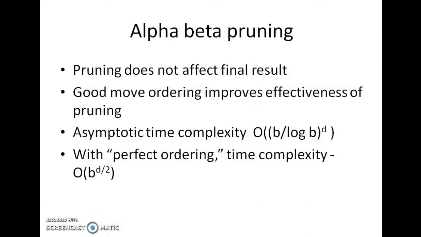The alpha beta pruning technique does not affect the final result. It only helps to keep the complexity within certain limits, and the performance of alpha beta pruning depends a lot on the ordering of the moves. A good ordering will ensure that a lot of branches are pruned off. The complexity of alpha beta pruning with perfect node ordering has been found to be the branching factor raised to the power depth by 2.